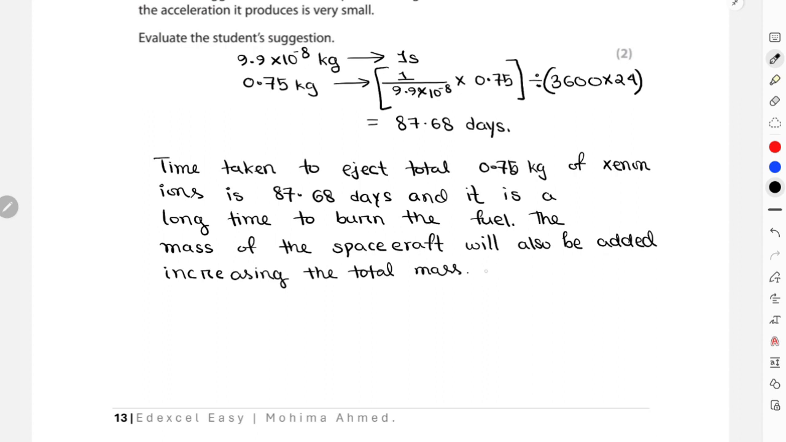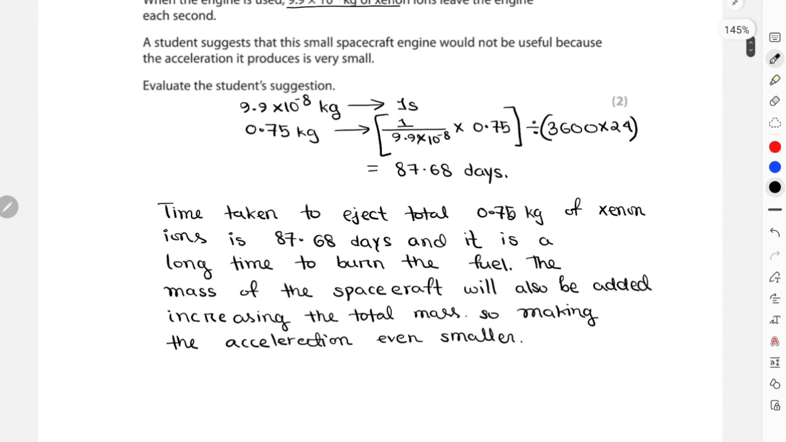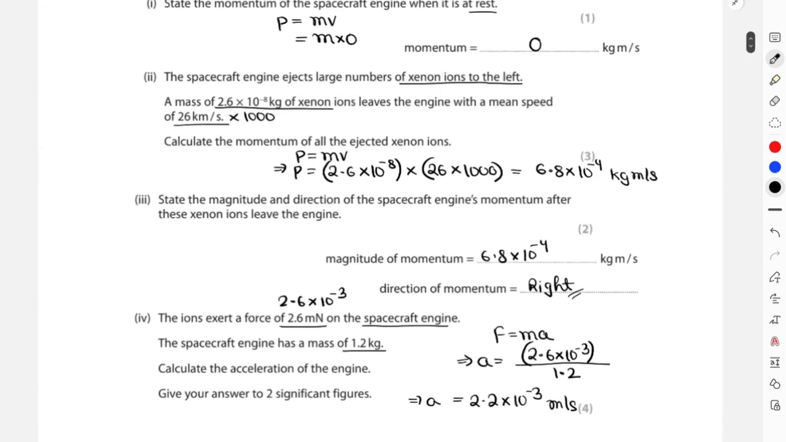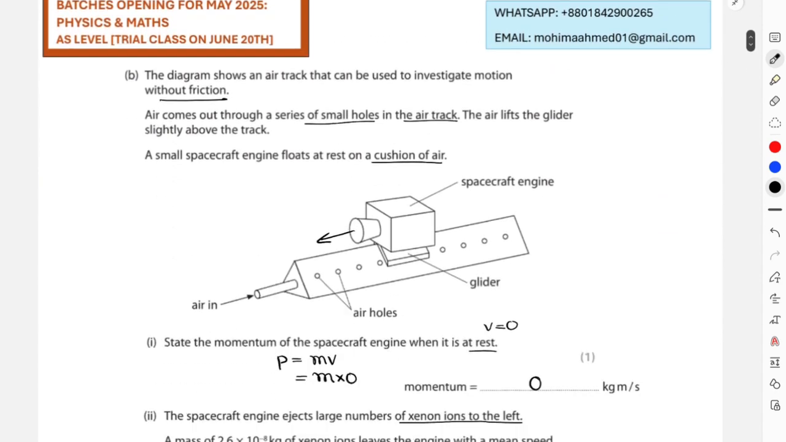Increasing the total mass. Even smaller. Okay, this is all the workings and explanations you should write for this particular question. I hope this question was clear enough for all of you to understand. We'll move on to the next question then.